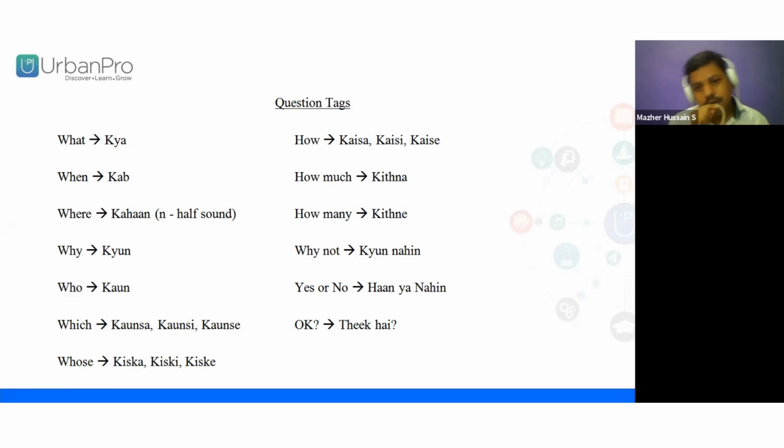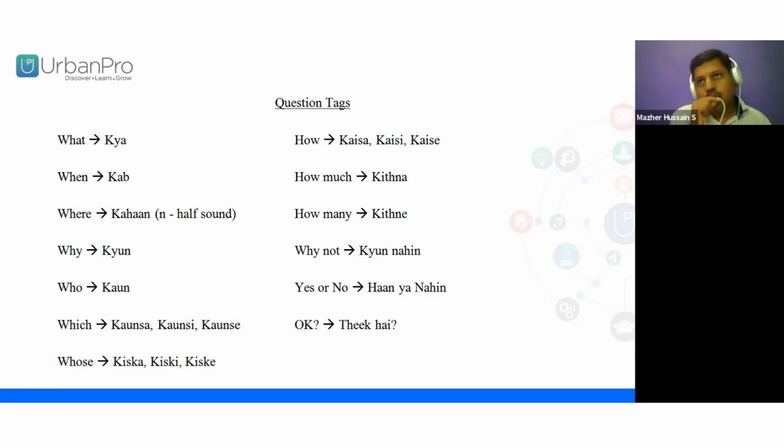So for example, if I have a friend, Rajkumar, and I want to ask him how are you, I can say tu kaisa hai or tum kaise ho, because he is my friend, right?